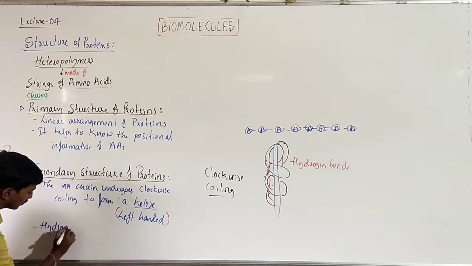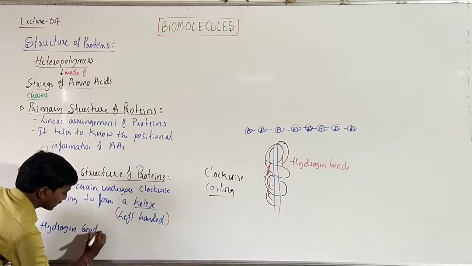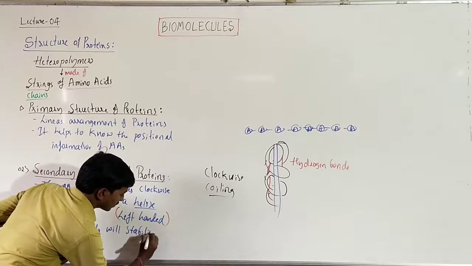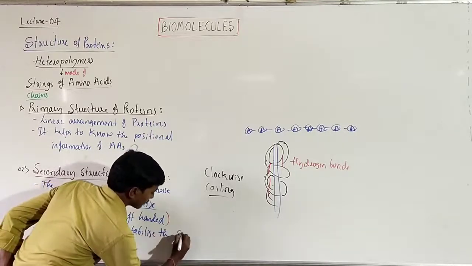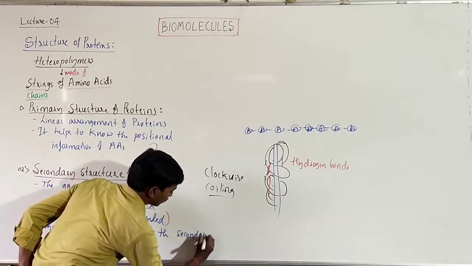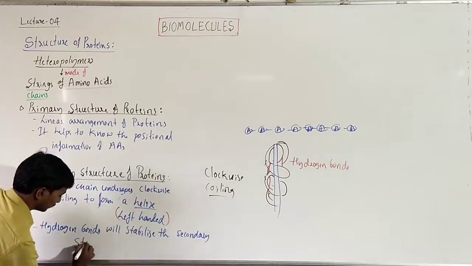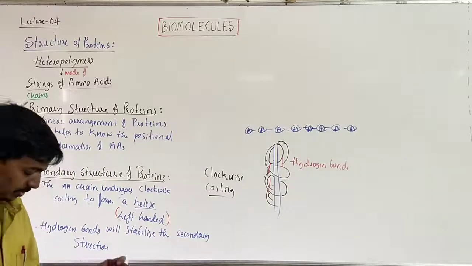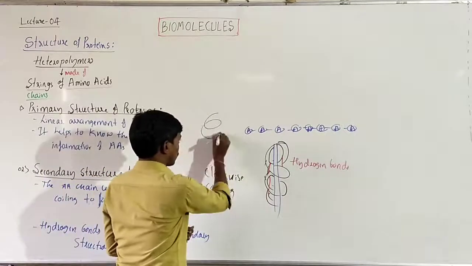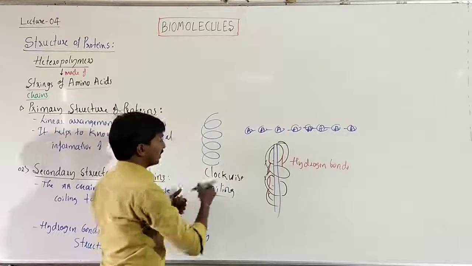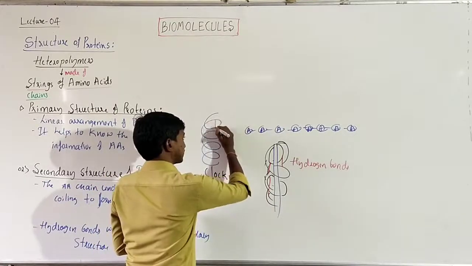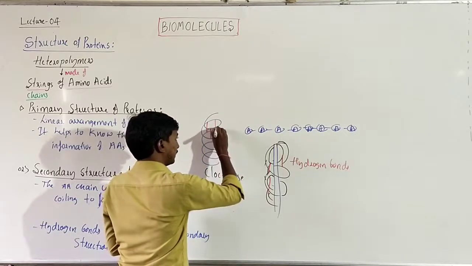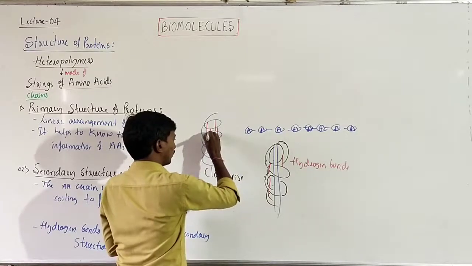Hydrogen bonds will stabilize the secondary structure. Hydrogen bonds will stabilize the structure when there is a clockwise coiling. Here the hydrogen bonds between this and this, between this and this, like that, the bonds will keep on forming.